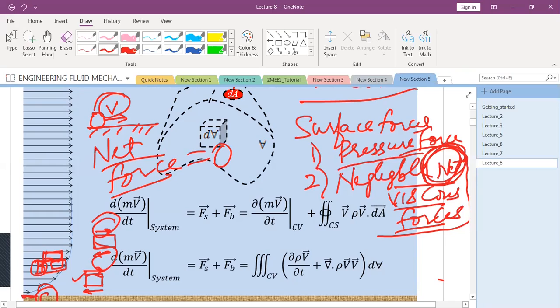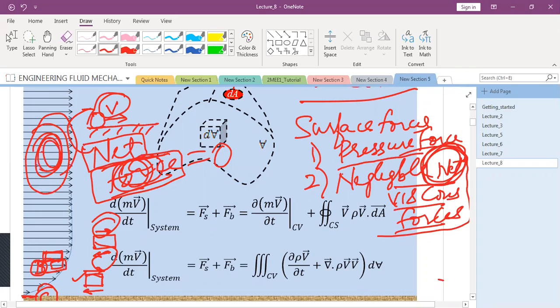So this word net is although there, you don't consider this, because you are much more comfortable and conversant with using force only. You simply say force is 0. That's why there is no acceleration. But it does not mean no force is acting. It means forces are acting in such a manner that they are balancing out each other. So this should be clear in this region. It does not mean that viscous force is 0. It means net viscous force is 0.